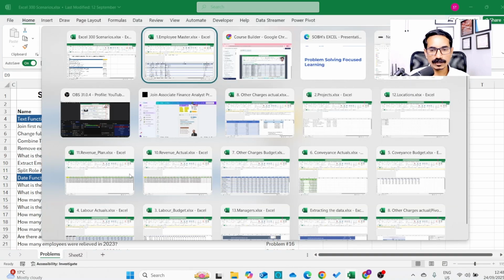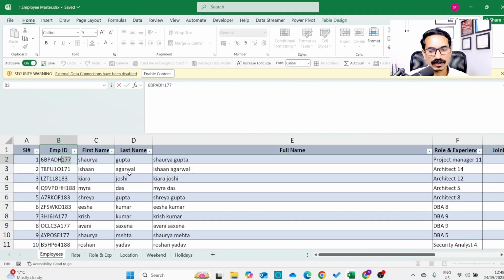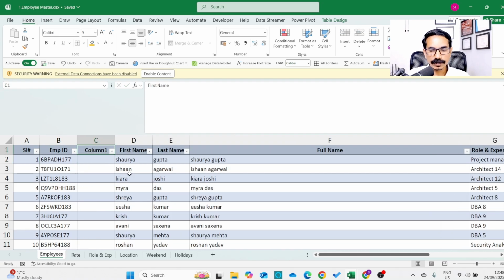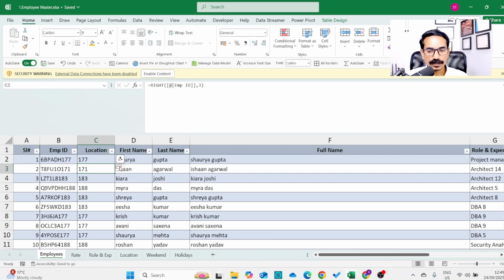For example, if you look at the Excel file here, you have an employee ID, and the last 3 digits are the location ID. 177 is a location ID. The problem is to extract the last 3 digits to a separate column. So you create a separate column and name it location ID. The location ID is on the right side of this text, so in Excel, to extract characters from the right side, we use the RIGHT function. Open bracket, and the RIGHT function asks you what is the text. We select this text, then comma, and it asks how many characters you want to extract. We say 3 characters. Now you get the location code.